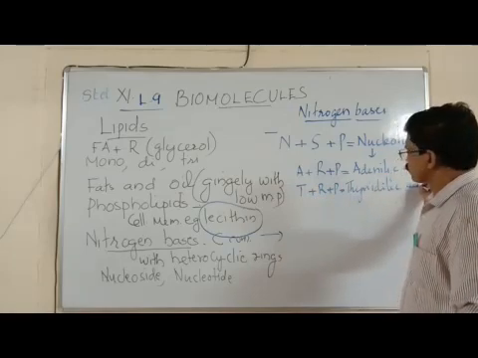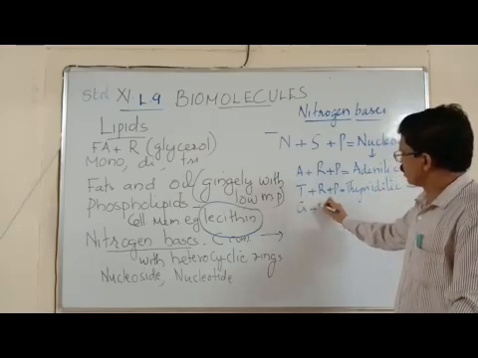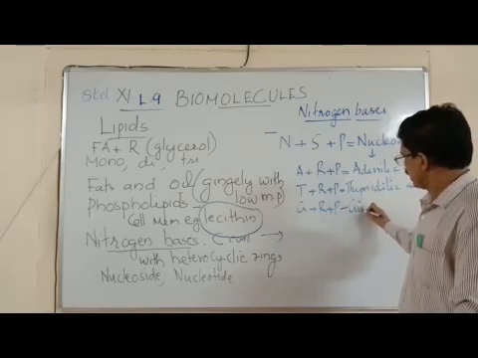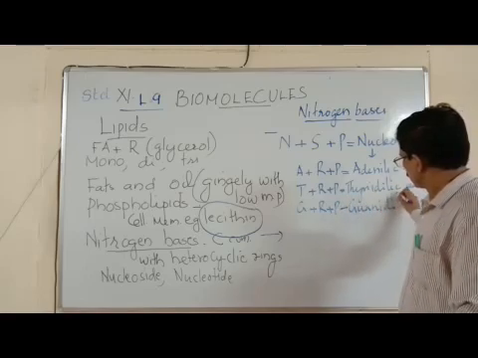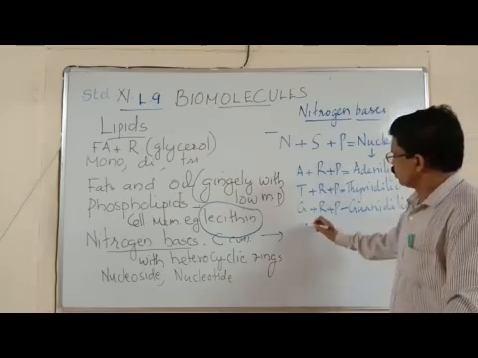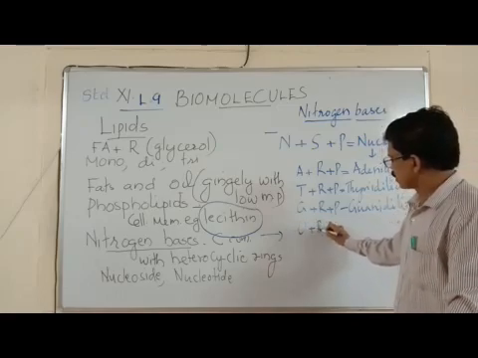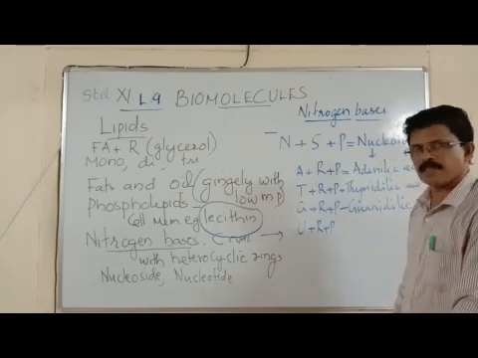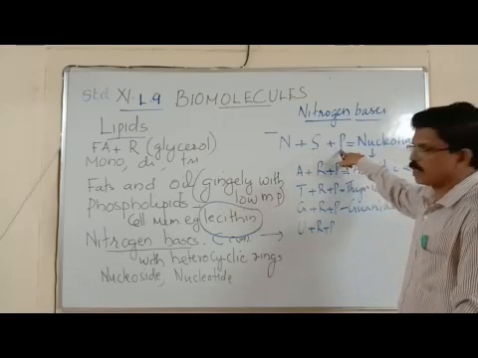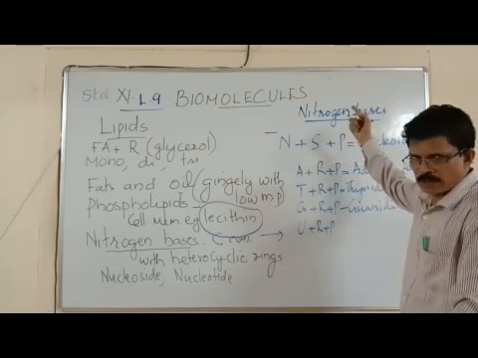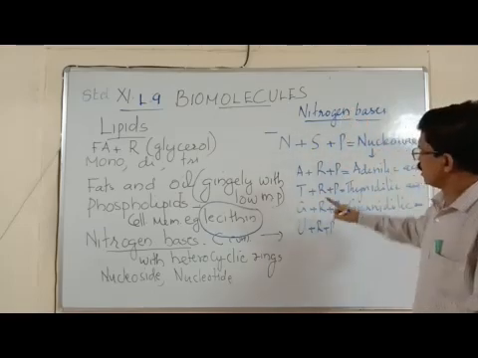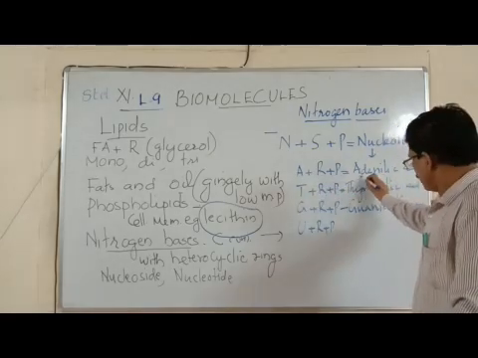Then guanine combined with ribose plus phosphate, guanylic acid. Then uracil combined with R plus phosphate, uridylic acid. So in this way, nitrogen bases combine with sugar and phosphate group, maybe 1 or 2 or 3 phosphates. Then it forms a nucleotide. Example, adenine plus ribose plus phosphate, adenylic acid.